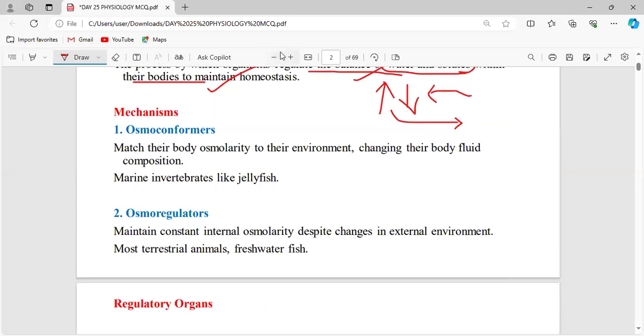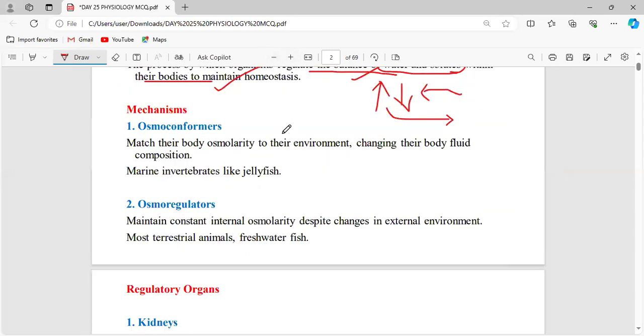Now, what are the mechanisms regarding osmoregulation? We have two types: osmoconformers and osmoregulators. Osmoconformers are the organisms which match their body osmolarity to their environment where they are living, changing their body fluid and composition according to their external environment. Some examples of osmoconformers are the invertebrates, particularly the jellyfish, right?